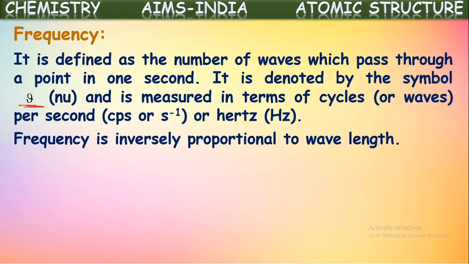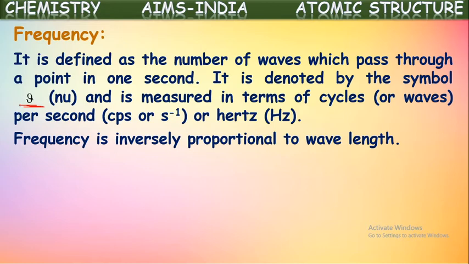Frequency is inversely proportional to wavelength. What did we say wavelength means? The distance between the two nearest crests or troughs of a wave. So if wavelength is greater, then the number of waves passing through a point per second will be less, so frequency will be less.